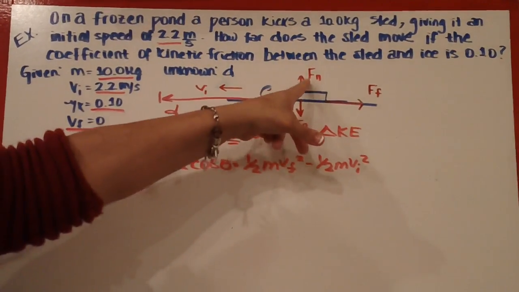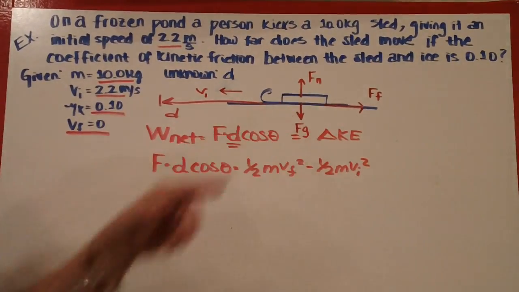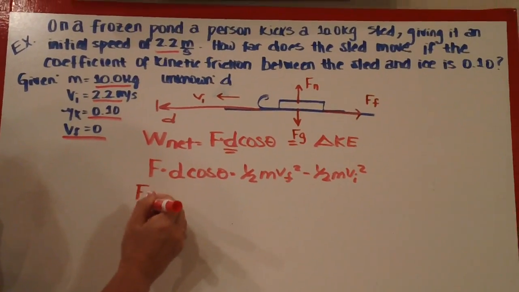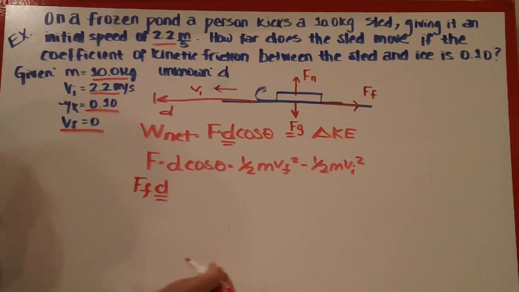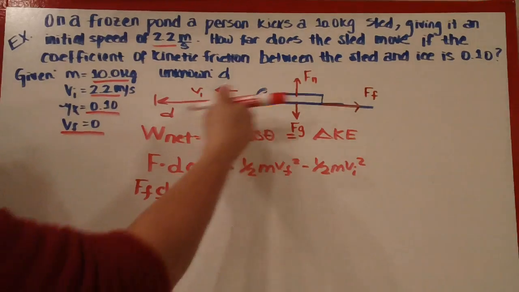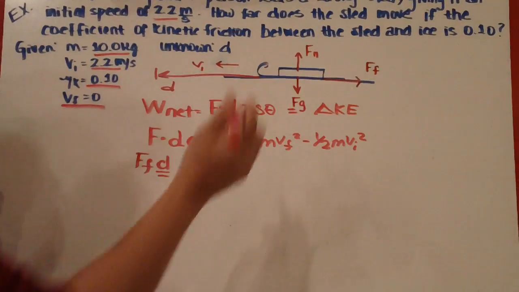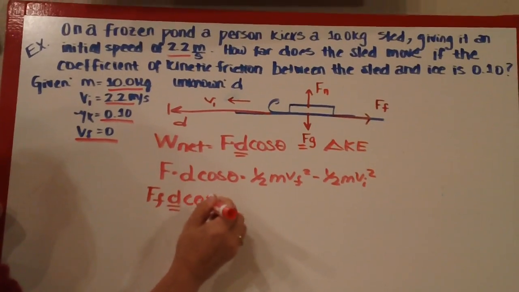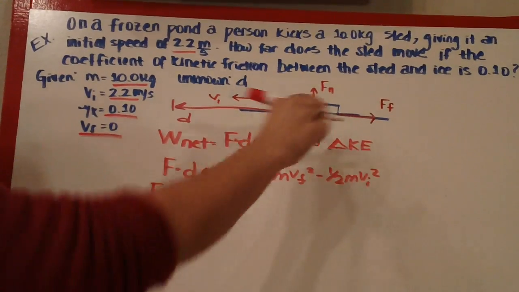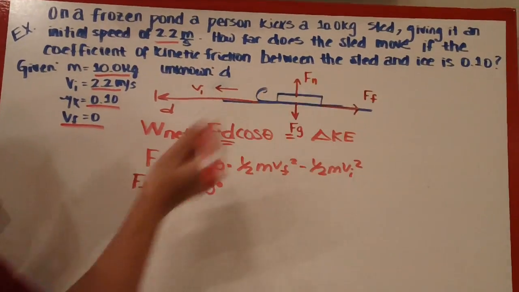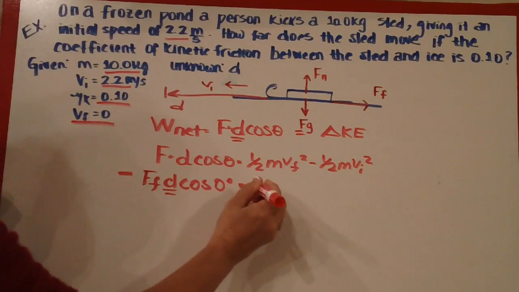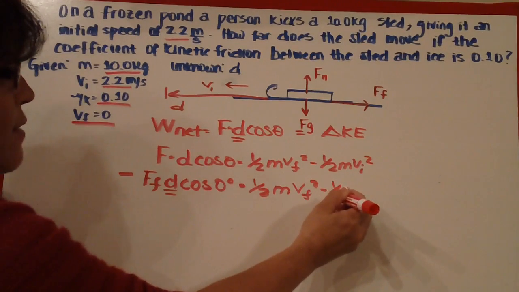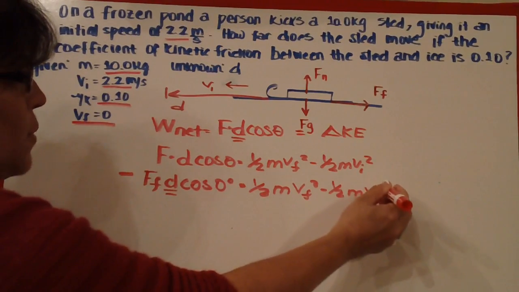Now we can go ahead and do these, but we know that the angle is 90 degrees and cosine of 90 is 0. So the only force here we have is the friction force times the distance, and this is what we're looking for. The theta is 0 because the friction is that way, and these are 180 degrees different, so we can say it's cosine of 0. And it's negative because the displacement is this way and the friction force is that way. And this has to equal 1/2 m V final squared minus 1/2 m V initial squared.